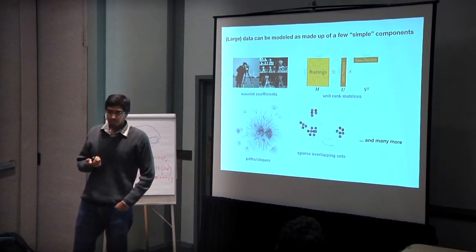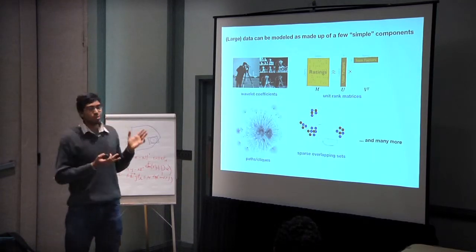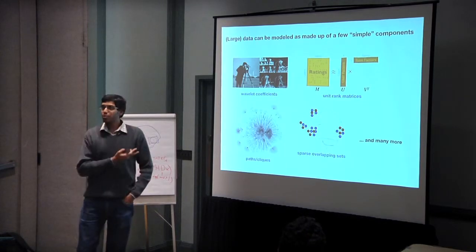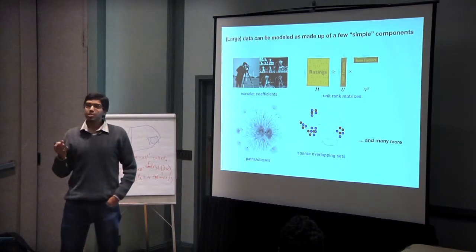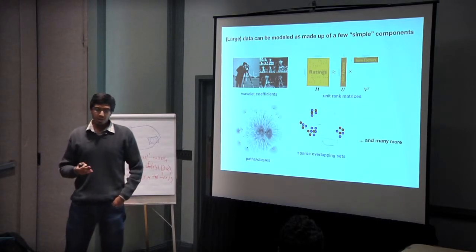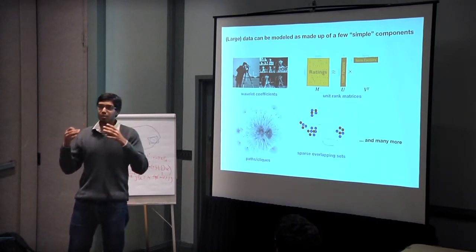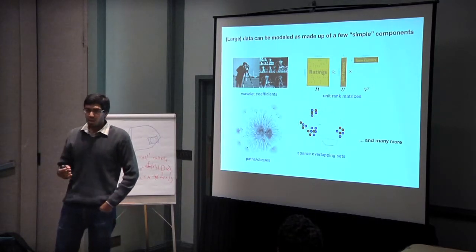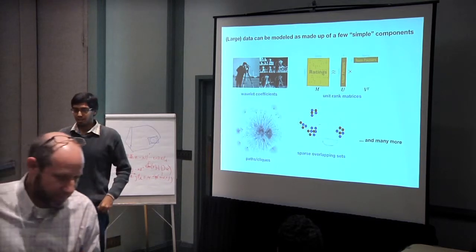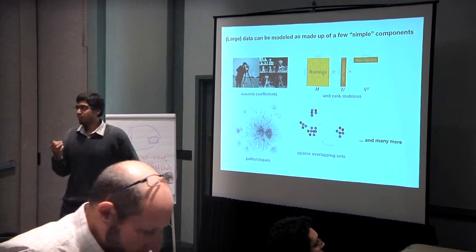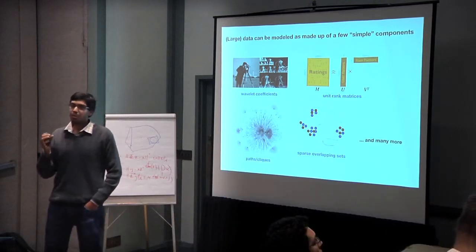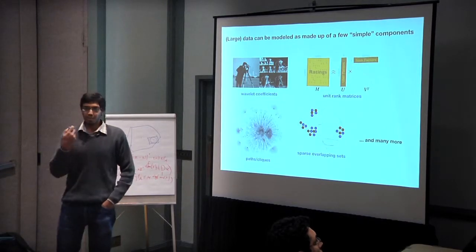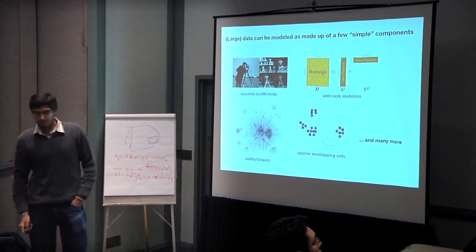All right, so just to set up the problem, we know that data can usually be modeled using just a few simple components, right? And these simple components could correspond to a small number of wavelet coefficients in images. In recommendation systems, you just need a few unit rank matrices. If you want to do regression on really large graphs, and you know that the function is sparse in some sense, then you're only concerned with a small number of cliques or edges on the graph. Or in neuroimaging and fMRI studies, you know that the voxels that are important for determining what task a subject was performing were restricted to just a few regions in the brain. And of course, there are lots of other applications like cut polytopes and permutation matrices and whatnot.